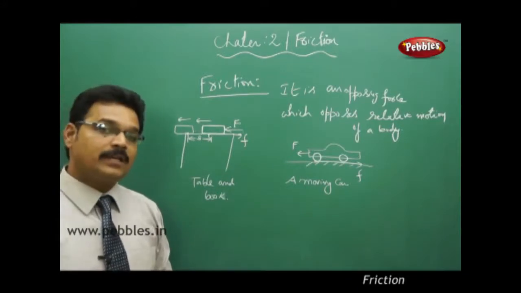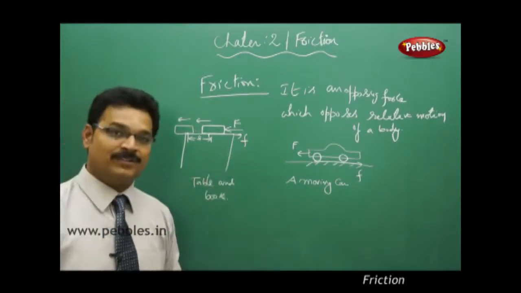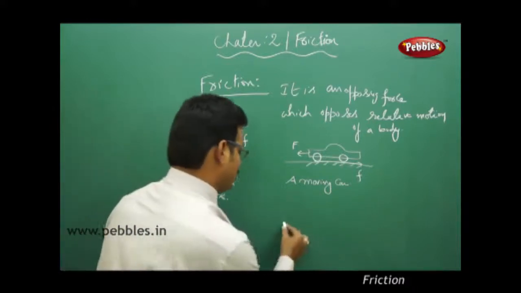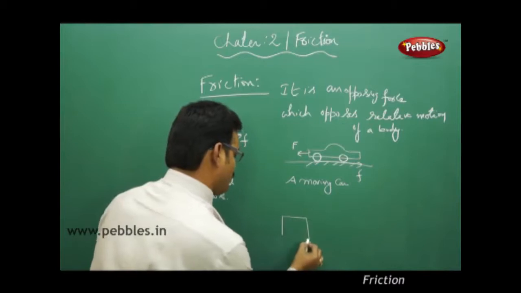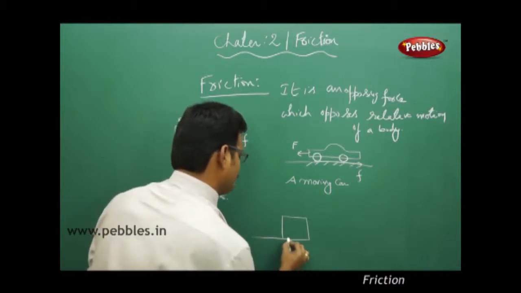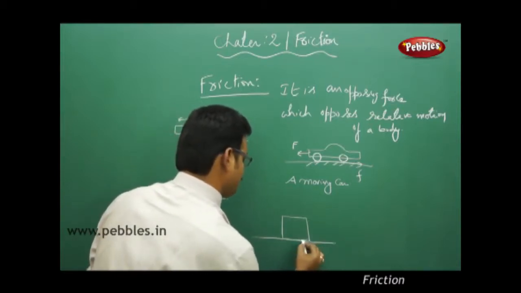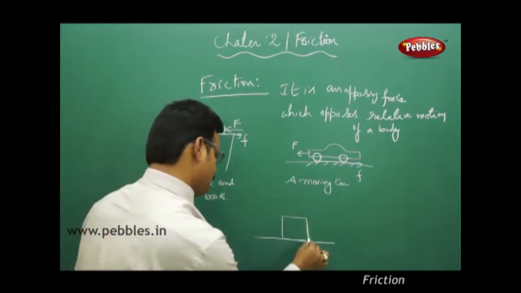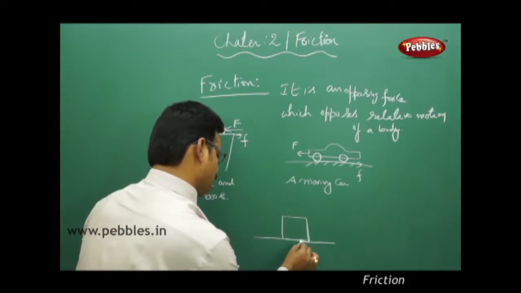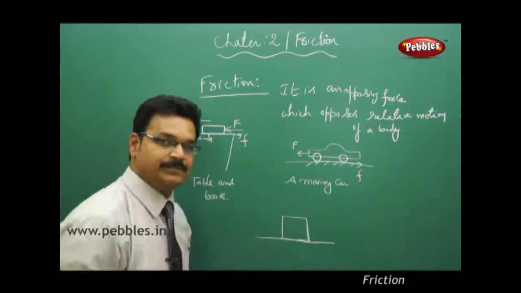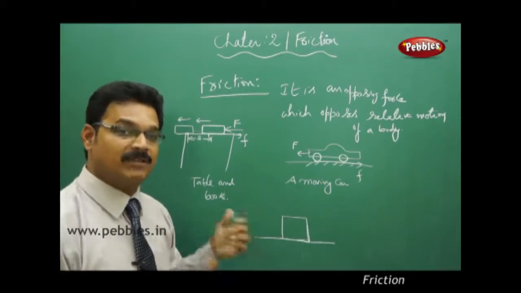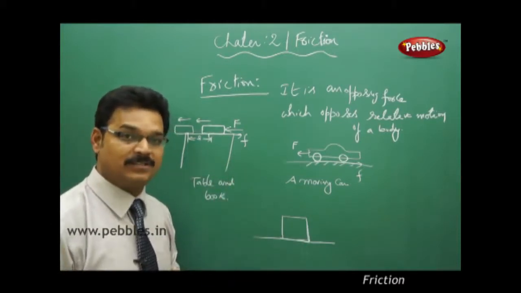Let me explain more about friction by drawing a free body diagram. See, this is a block on the surface, and this block is stable like this. Now what are the forces acting on the block? Tell me, because in chapter 1 we have discussed it.